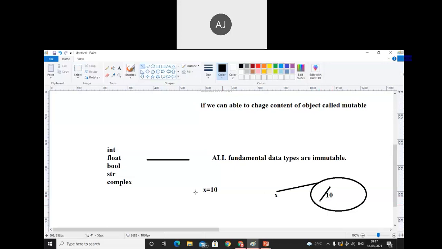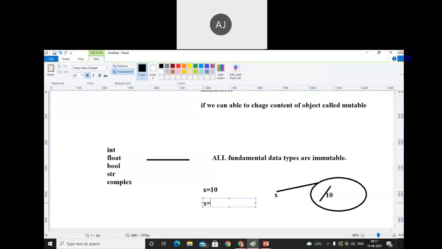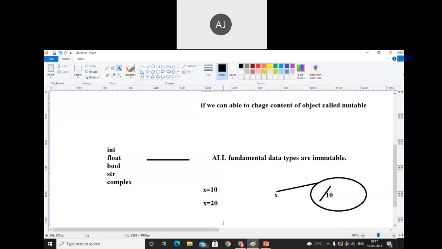ऐसे भी हो सकता है ना, instead of that, can I write x is equal to 20? What does it mean? मैंने तो modify कर लिया और अभी तो आप बोल रहे हो कि modify नहीं कर सकते. See, whenever we use x is equal to 20, that means the older object is not modified. 20 means a new object will be created.